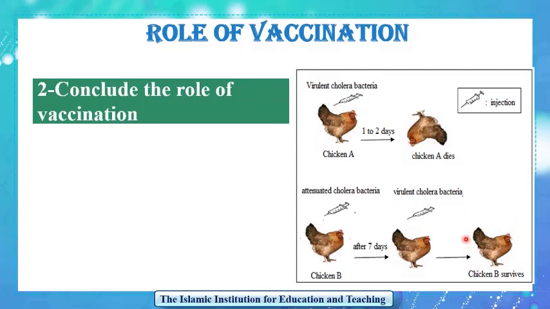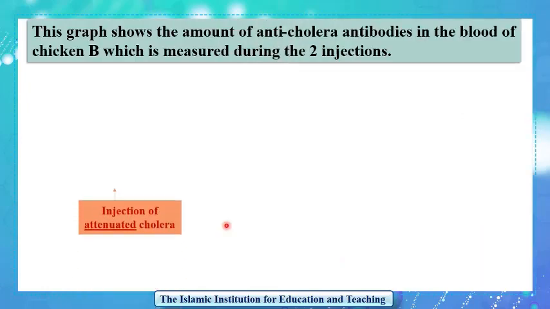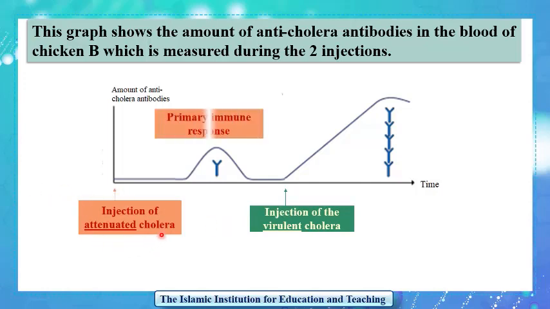Does chicken B get an immunity against cholera? Yes, because it survives. Does it become sick with cholera? No, it doesn't. So vaccination induces a developing immunity and prevents disease. This graph shows the variation of the amount of anti-cholera antibodies in the blood of chicken B, which is measured during the 2 injections. Look, the injection of attenuated cholera induces a primary specific immune response, which is slow to start and not very efficient, but with the formation of memory cells.